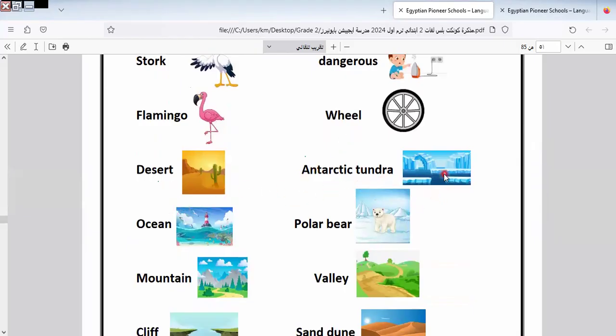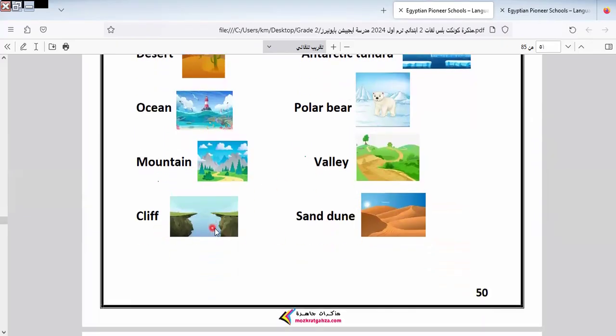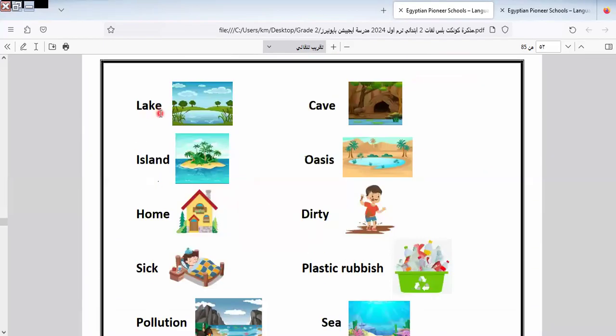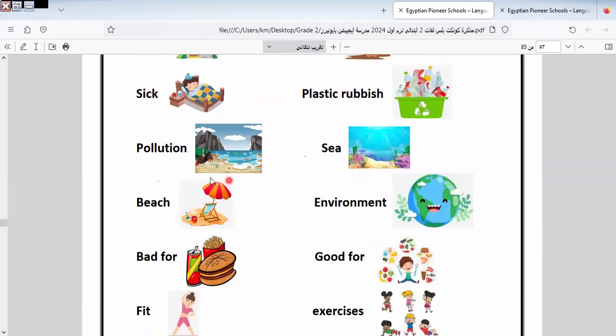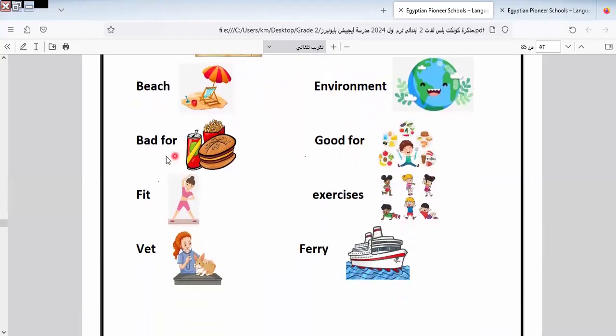Desert. Arctic tundra. Ocean. Polar bear. Mountain. Valley. Cliff. This is the cliff. This is sand dune. It's called sand dune. Here is lake, cave, island, oasis, home, dirty, sick, plastic, rubbish, pollution, sea, beach, environment,